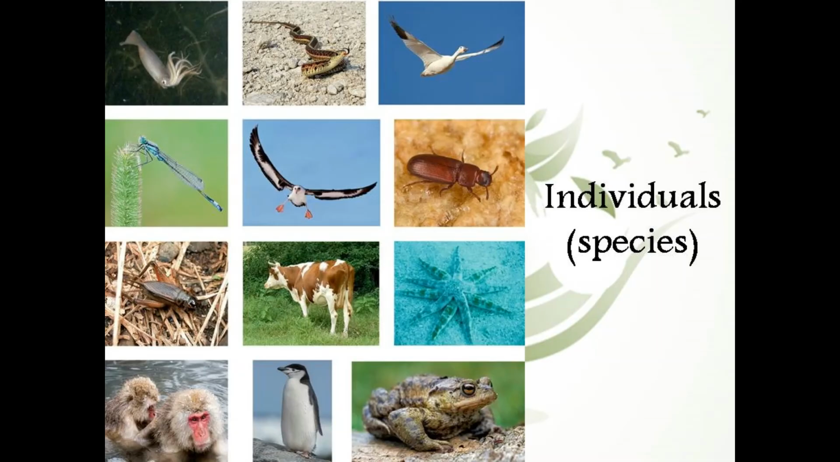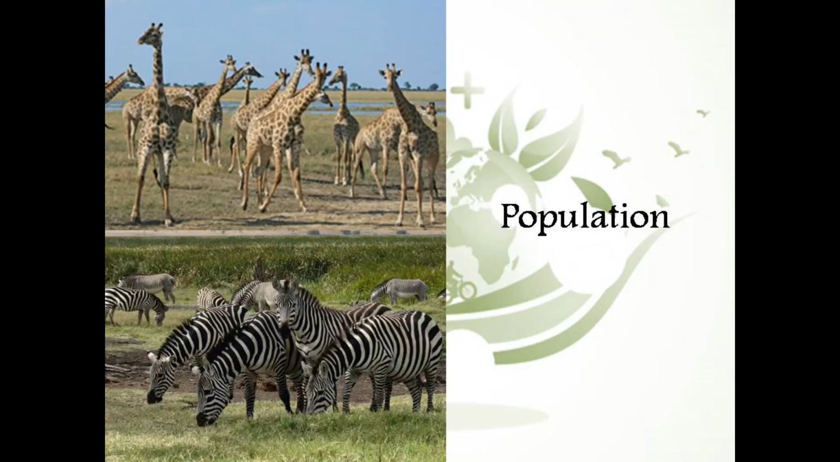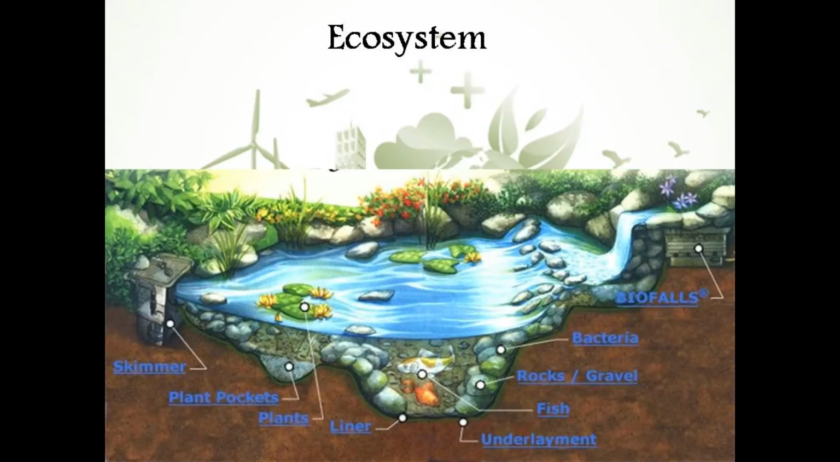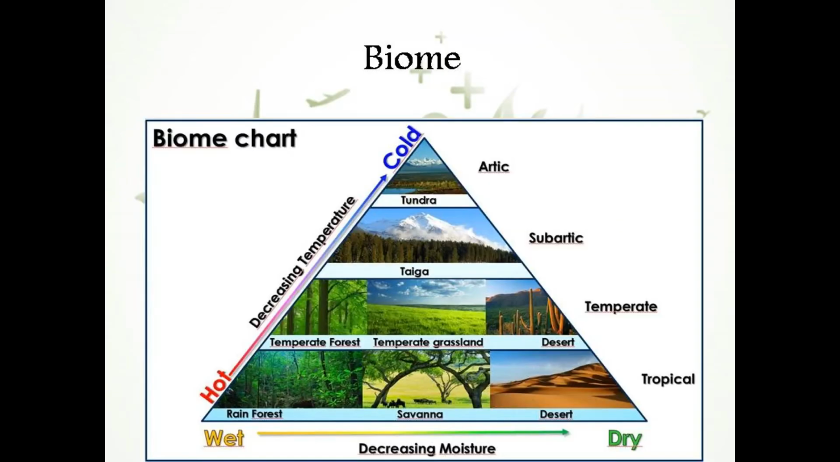In this picture, you can see examples of different individuals from different species. Here is an example of a population, in which you can see the population of giraffe and zebra. This is an example of a community, in which you can see different populations, the lion, zebra, hawk, different types of living organisms combined to make a community. Here comes the ecosystem, an example of a pond ecosystem, where different types of living organisms are there, plus the non-living components are also included.